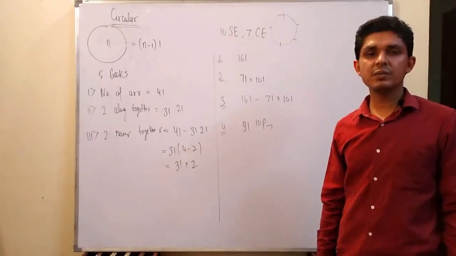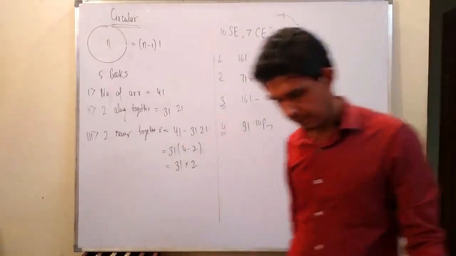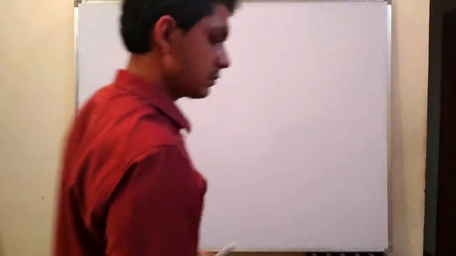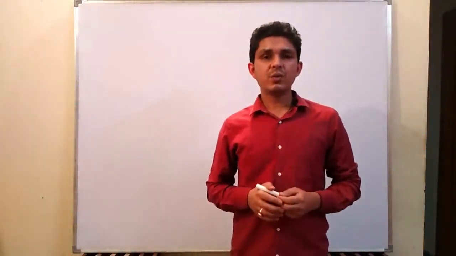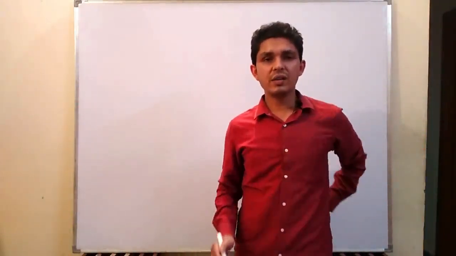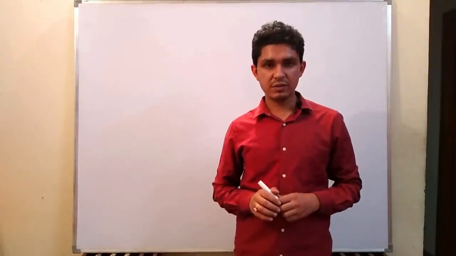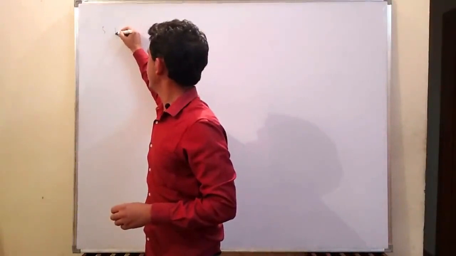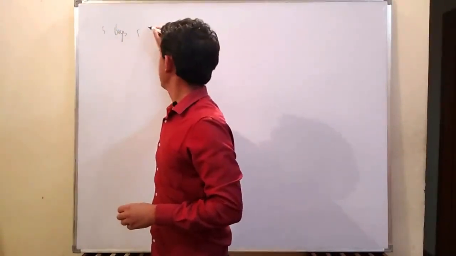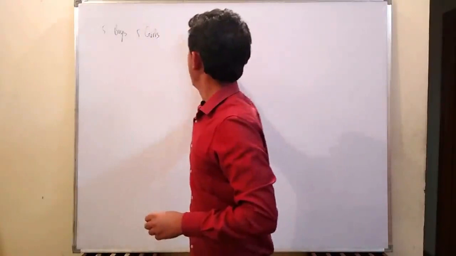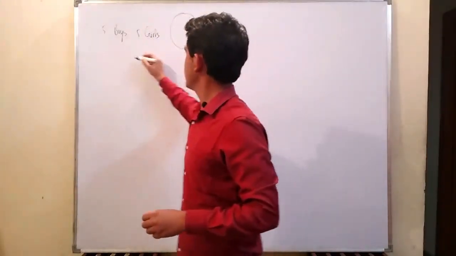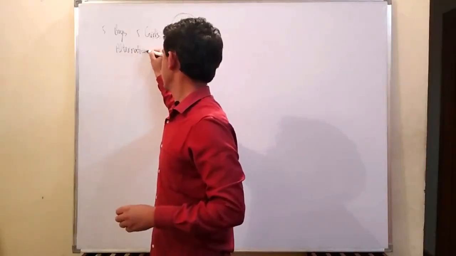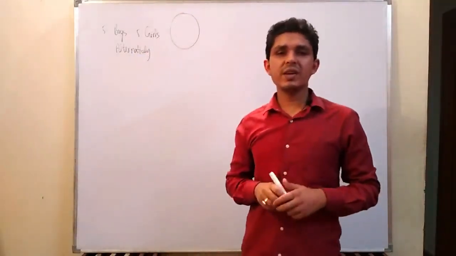Coming to the next question. The next question is based on alternate positions in circular arrangement. Suppose we have 5 boys and 5 girls in a circle, and they are to be seated alternately.